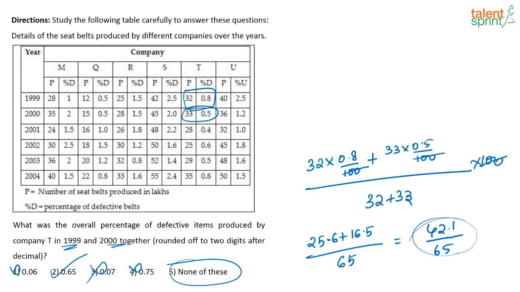See, if it was 4 by 6, right? If this was 40 by 60, approximately it approaches, that is 2 by 3. So the answer that we get also will be close to that. 0.65 is there. Even though none of this is there, we'll go with this option 0.65. If you don't have time to actually sit and calculate, this is the best way to do it.